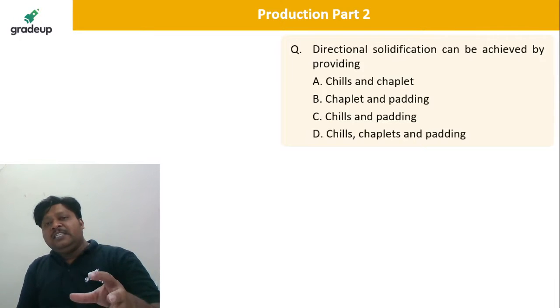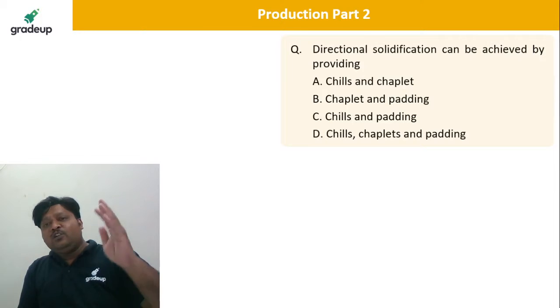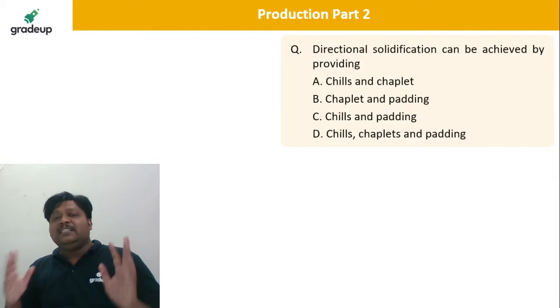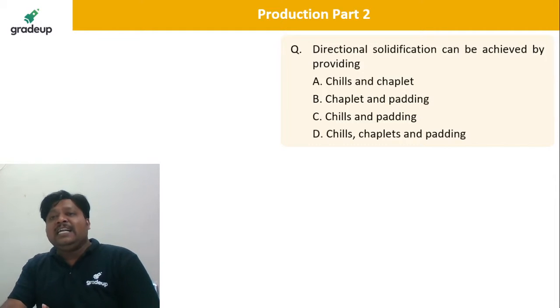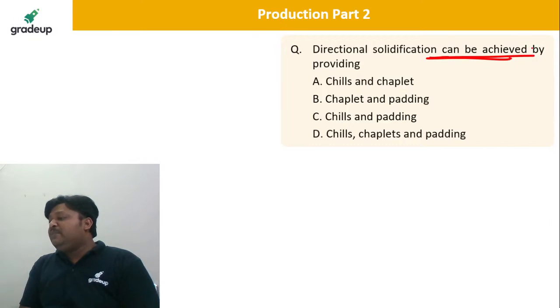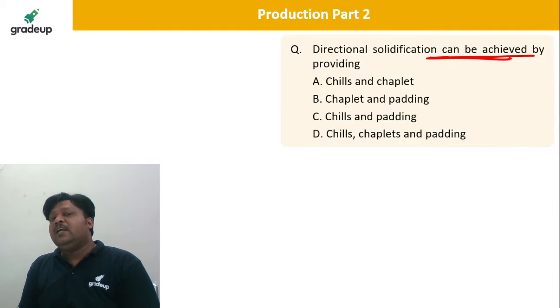But along with this, chaplets also support directional solidification, and the paddings also support cooling of critical sections. So that is the reason why they say 'can be achieved by', meaning not only the chaplet, not only the paddings, but all of them: the chills, chaplets and paddings, isn't it?